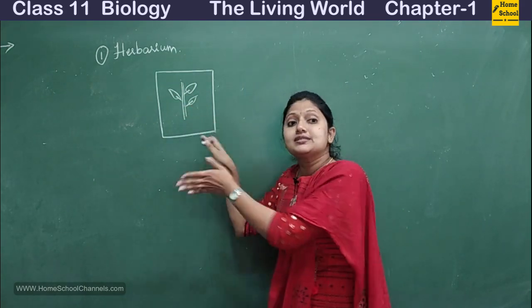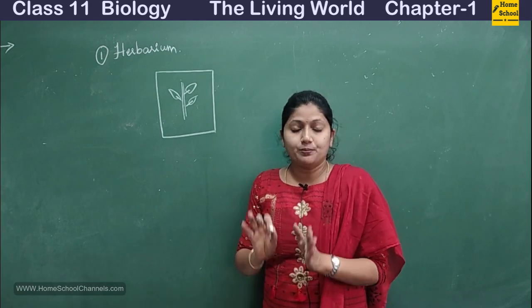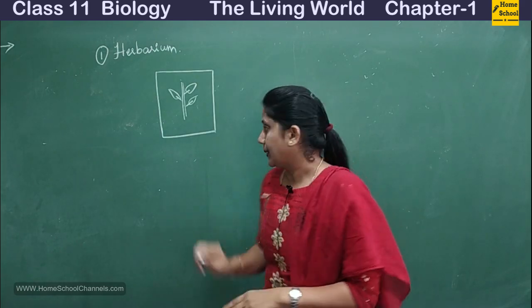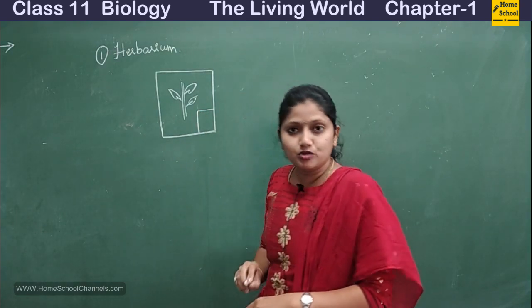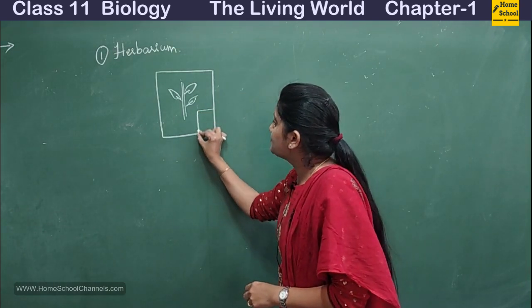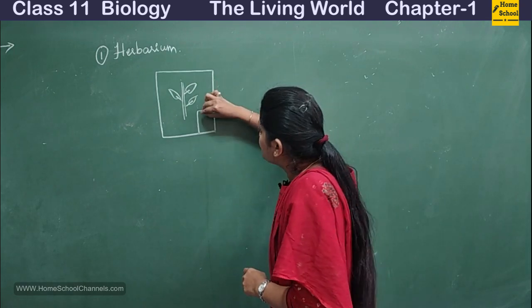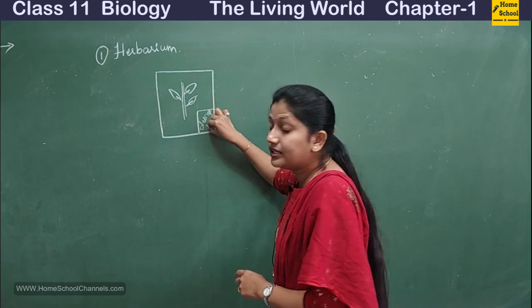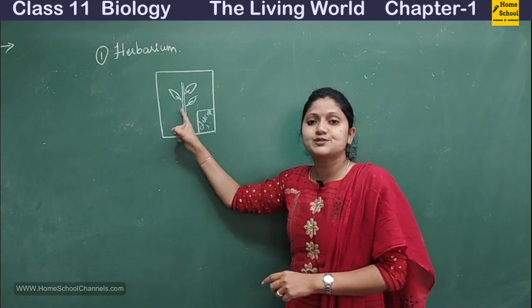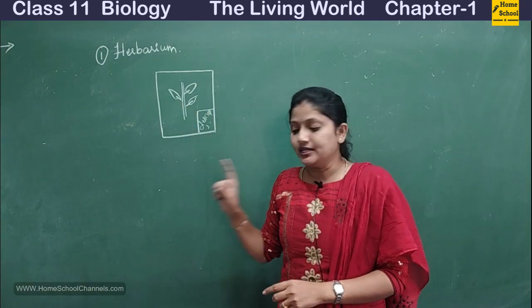So we are preserving this specimen. Then at the bottom corner, there will be a small space in which all the description of this particular plant is written.